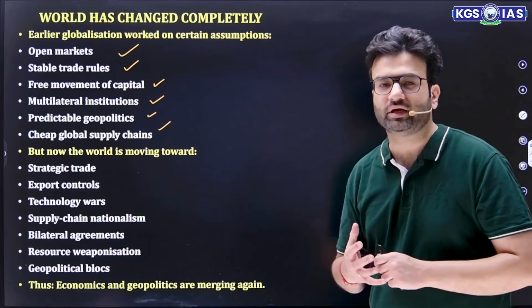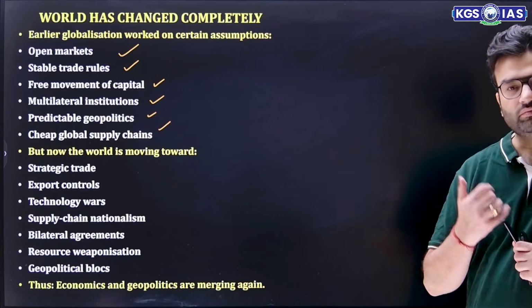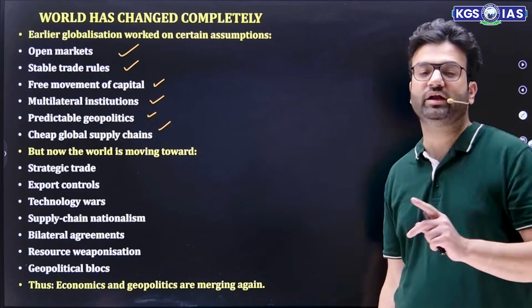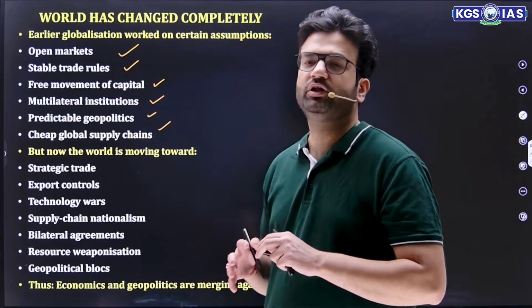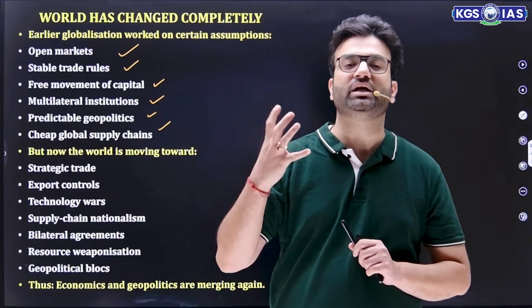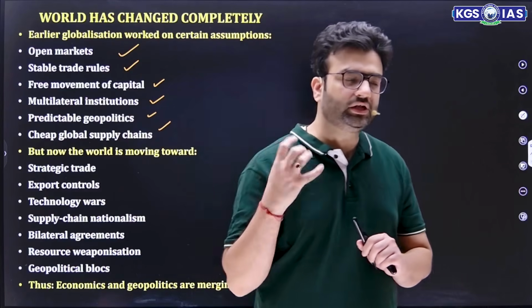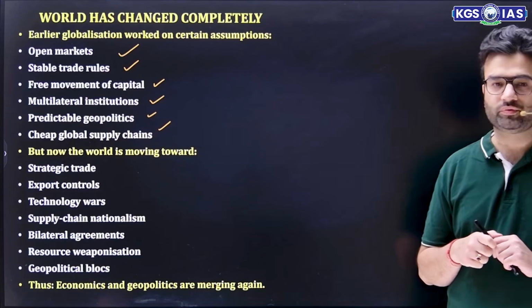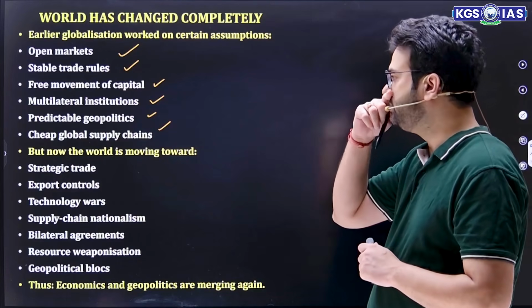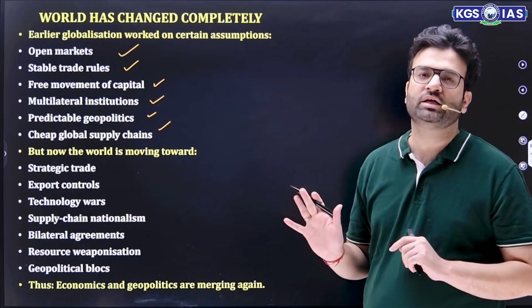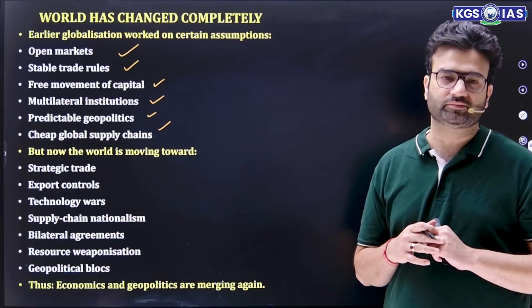Free movement of capital, so capital can be easily moved in and around between the countries. Then multilateral institutions, this is very important. Earlier, countries followed the approach that we need to create a group that is multilateral. That means the more members there are in that group, the stronger that group will be. Then geopolitics was very predictable at that time. It was simple, and there were no such complexities.